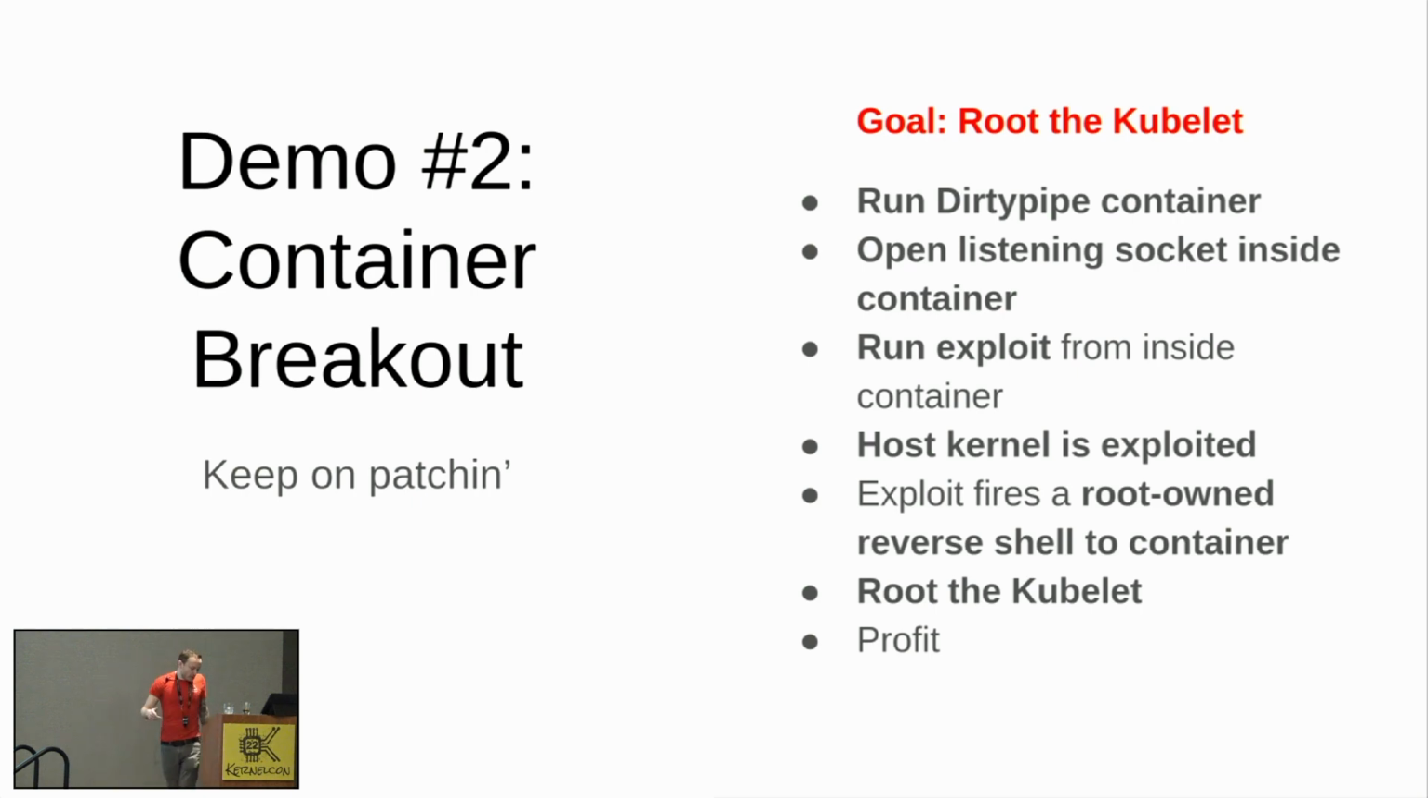Okay, so we will run the Dirty Pipe container. We'll open a listening socket, just a netcat, on the container network bridge, so 172.2-something probably. We'll run an exploit from inside the container, which will attack the kernel. We'll then drop this bit of assembly that we've assembled over runc, which will then, because it's running, reverse shell back to us inside the container and fire a root-owned reverse shell. That allows us then to root the kubelet.